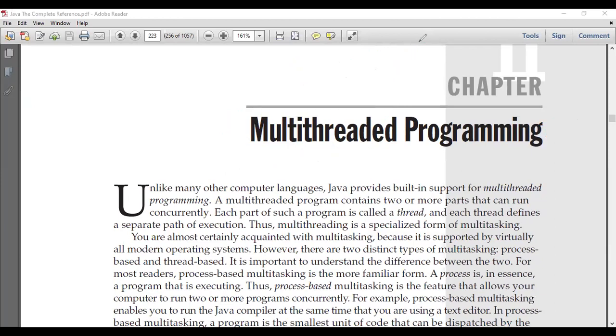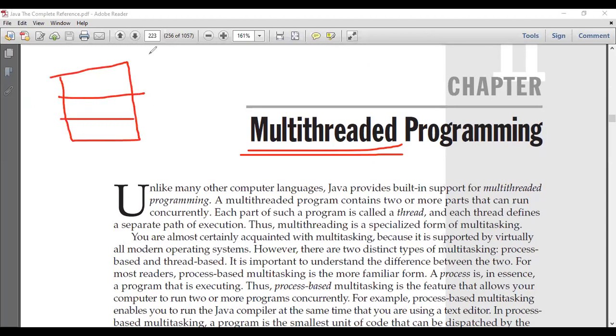Fine. Now the question comes: how can we create multiple threads in our program? What do we mean by multiple threads? You're dividing a program into multiple parts, right? I'll represent a thread something like this. This is my first part, this is my second part, and my third part. This is my first thread, this is my second thread, this is my third thread. Now, how we can create multiple threads in a program, we are going to discuss right now.